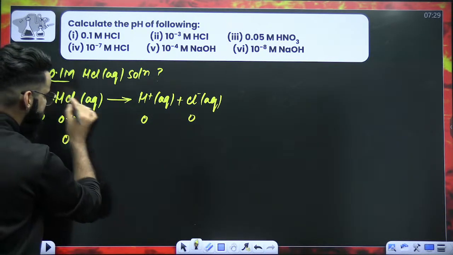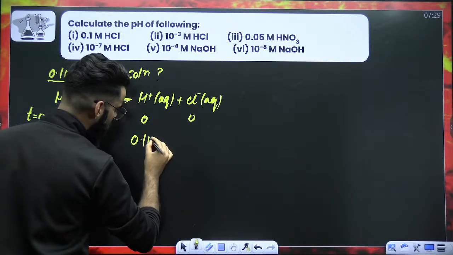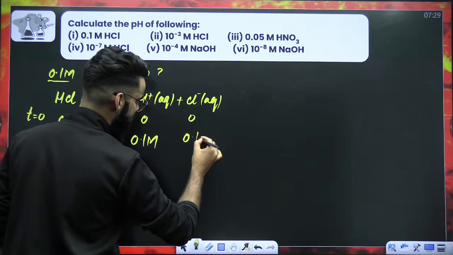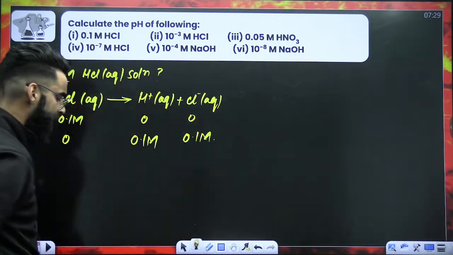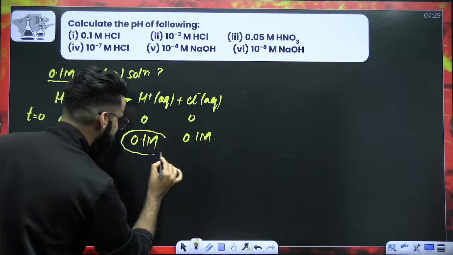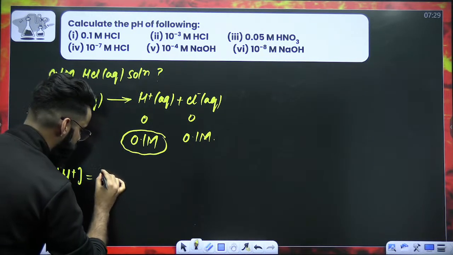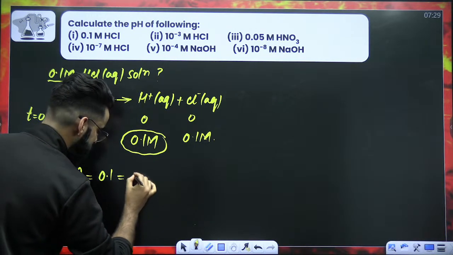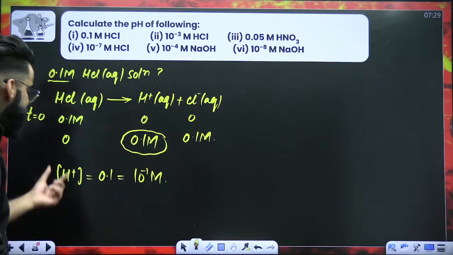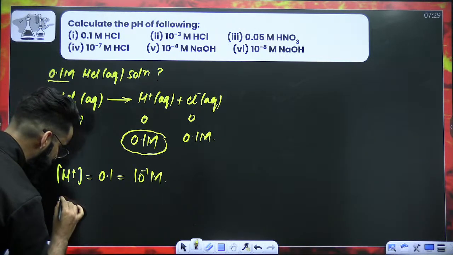Now 1 mole of HCl gives 1 mole of H+. So 0.1 molar of HCl is going to give me 0.1 molar of H+. Similarly, 0.1 molar of Cl-. So can I say I got the concentration of H+ in the solution? The concentration of H+ in the solution came out to be 0.1 molar. That means 10^-1 molar. And since you got the H+ ion concentration in the solution, you can directly calculate pH.